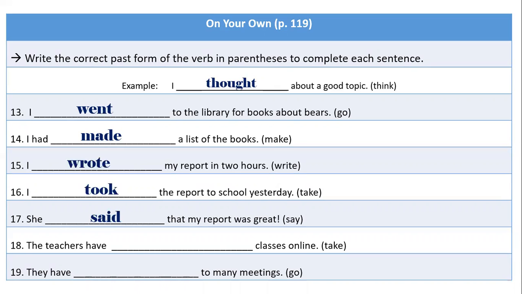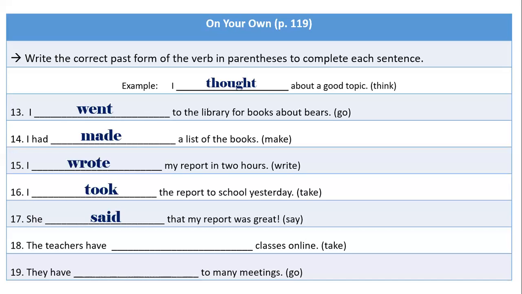I know it. Number 18, the teachers have blank classes online, and our verb is take. So we immediately identify that there is a helping verb in this sentence, and the helping verb here is have. Good. So you identified the helping verb.